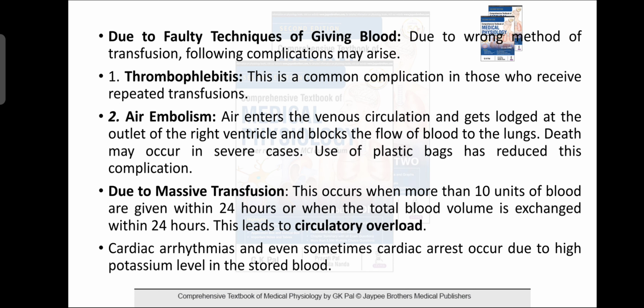Due to faulty techniques of giving blood, complications arise. Thrombophlebitis is the common complication in those who receive repeated transfusions, which we can see in thalassemia patients, in whom repeated blood transfusion is given every month. Air embolism: air enters the venous circulation and gets lodged at the outlet of the right ventricle and blocks the flow of blood to the lungs. Use of plastic bags has reduced this complication.